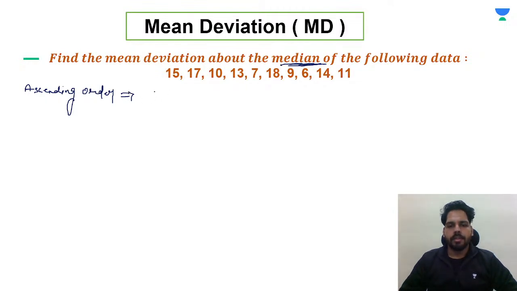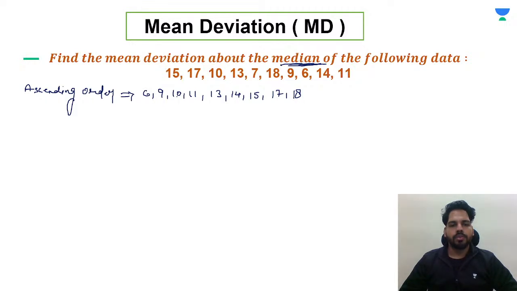So we will be having the smallest number as 6. After 6, we are having 9. After that, we are having 10, then 11. After 11, 13, then 14. After that, 15. After that, 17. After that, 18. Okay, after that, no number is there.